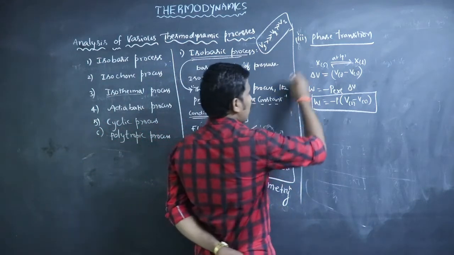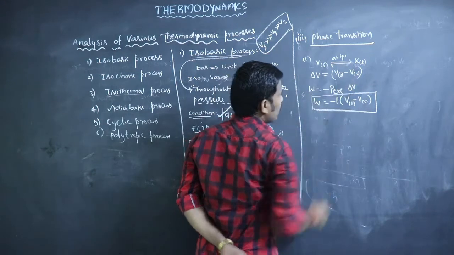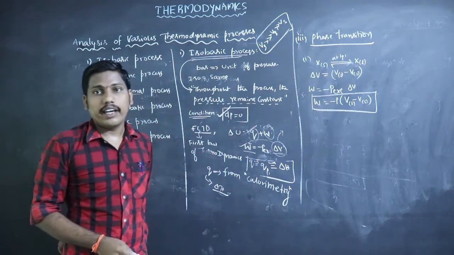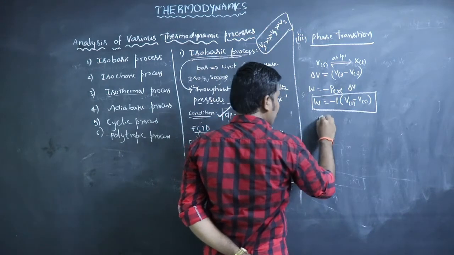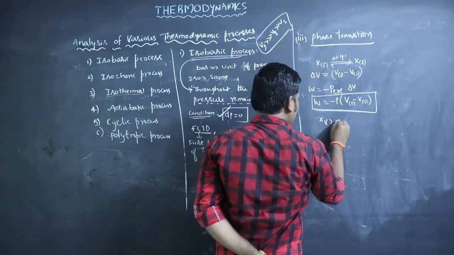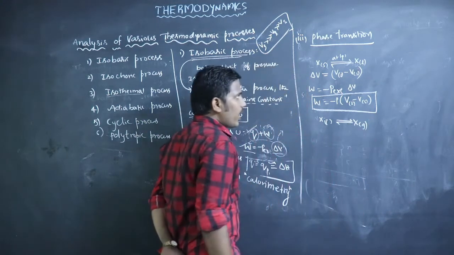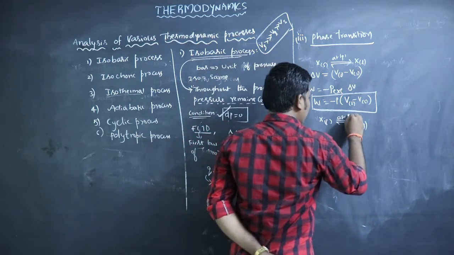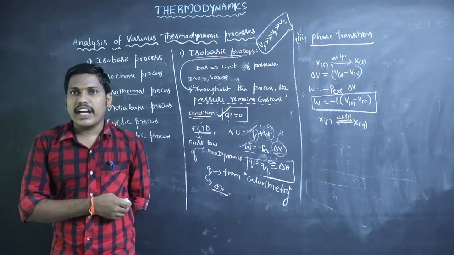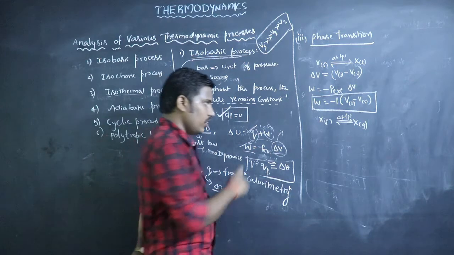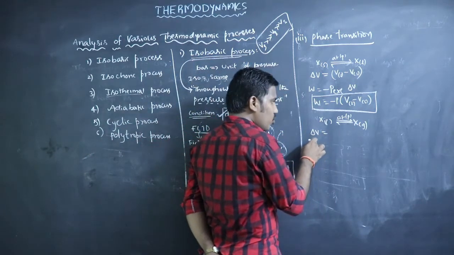So this is the phase transition. This process is called the solid to liquid phase transition. And the second one is liquid to gas. This is also at constant pressure, because our process is isobaric. This is carried out at constant pressure. So what is the delta V change? Delta V means volume change.